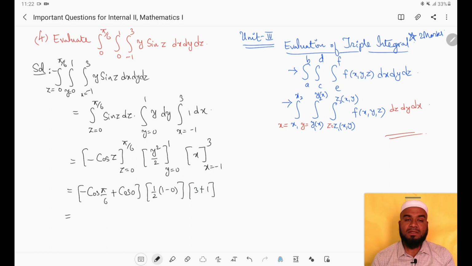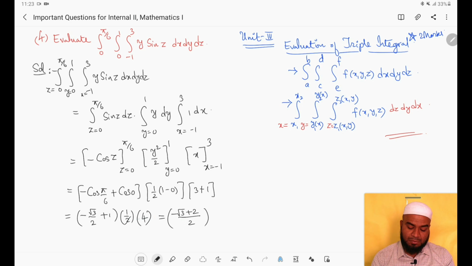Now let us simplify this. What is cos pi by 6? Cos 30 is root 3 by 2. So we get minus root 3 by 2 plus cos 0 is 1. Then here we get 1 by 2 and here we get 4. Let us take the LCM in the first bracket. So we get minus root 3 plus 2 by 2, into, here this 2 and this 2.